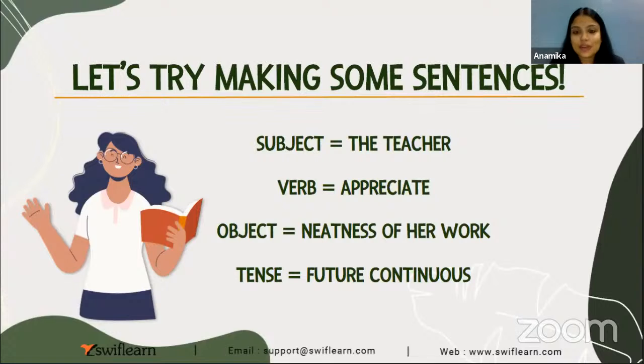Okay, so now let's look at it. The subject should be teacher, verb appreciate, object neatness of a work, tense future continuous tense. Yes, try it. बहुत आराम से कर लोगे आप.